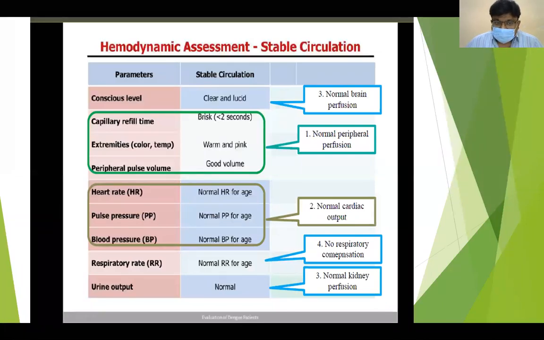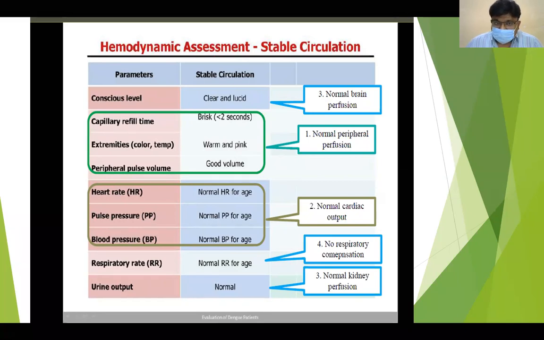There are 5 parameters on your left. We have to assess conscious levels. If the circulation is stable, there is normal brain perfusion. The capillary refill time is normal, less than 2 seconds, with warm and pink extremities and normal pulse volume, which means his perfusion pressure is normal.